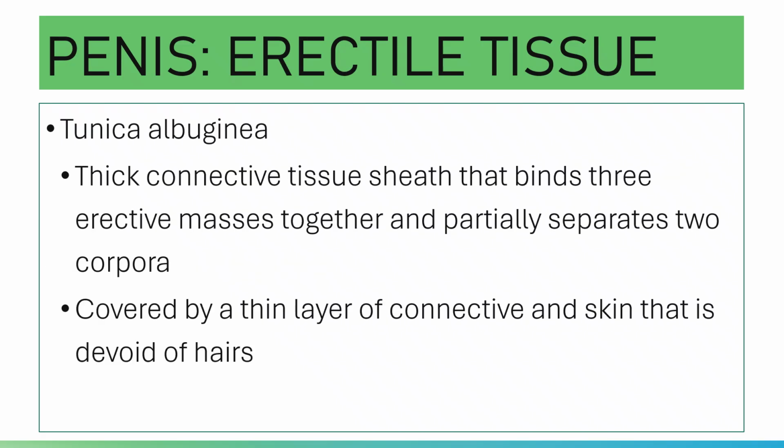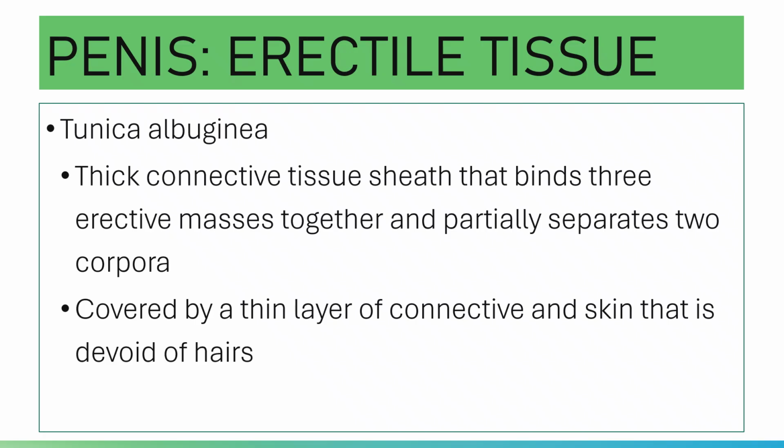Your tunica albuginea is a thick connective tissue sheath that binds the three erectile masses together and also partially separates your two corpora cavernosa.